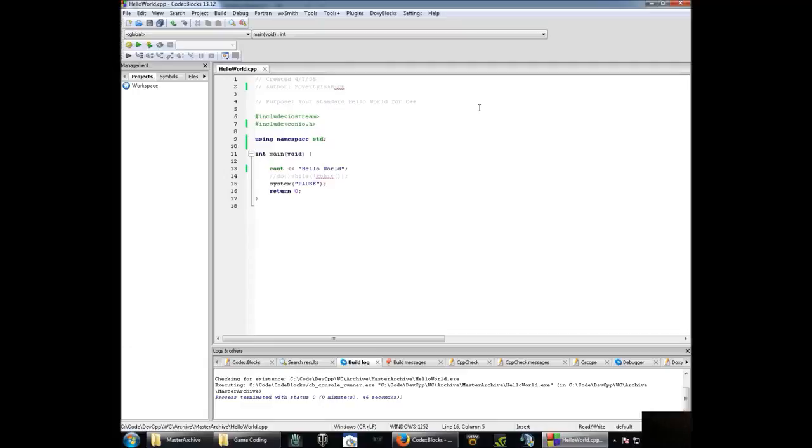This proves that 1, Code::Blocks can compile. 2, the text we type works and compiles. 3, it runs. It's wonderful. So what I'd like to get going is this do while. That is your engine. Do while kbhit. And I will show you a game engine, but let's change this a little.